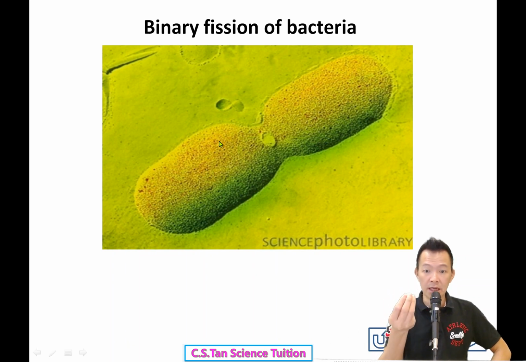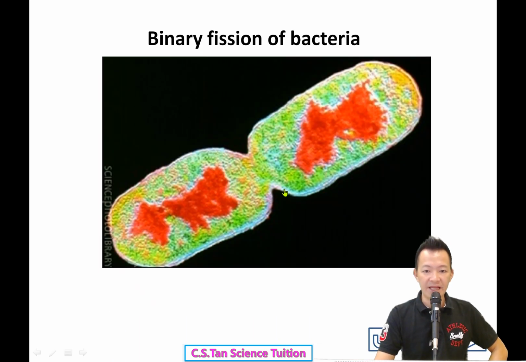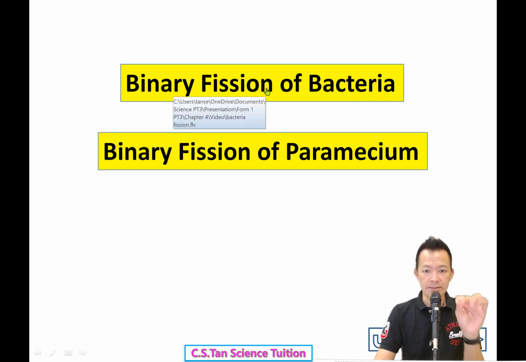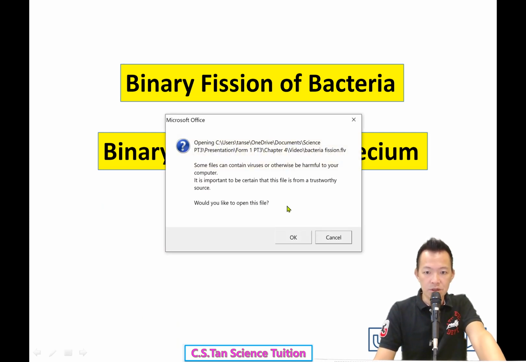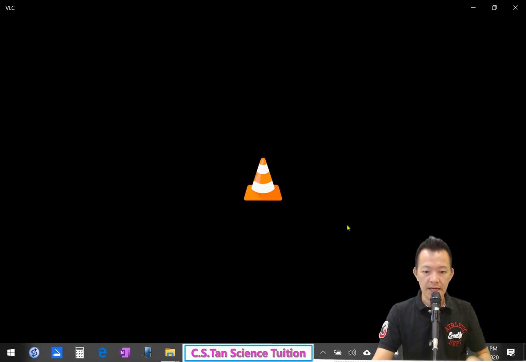Bacteria. Most bacteria reproduce using this method. Binary fission, 一分解变成二。Bacteria 自己解散自己，从一粒变成二，二变成四，四变成八。Imagine how fast the process is? Binary fission starts now.